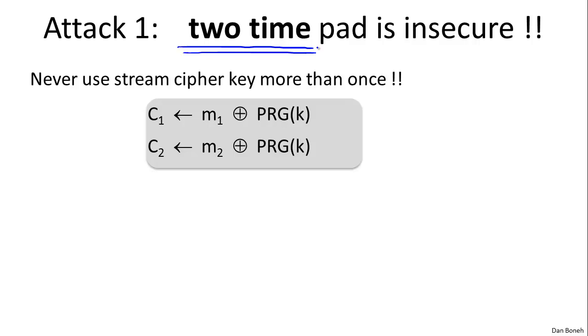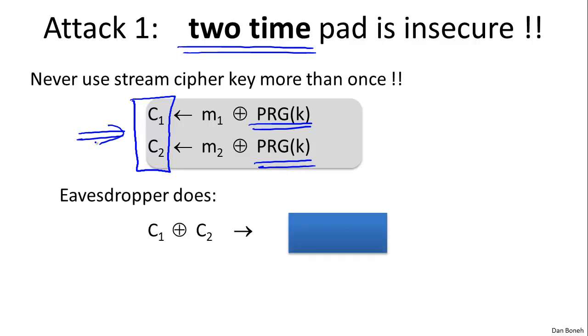Here we have 2 messages, M1 and M2, that are encrypted using the same pad. The resulting ciphertexts, C1 and C2, are encryptions of these messages, but both are encrypted using the same pad. Now suppose an eavesdropper intercepts C1 and C2. The natural thing for the eavesdropper to do is compute the XOR of C1 and C2, and what does he get when he computes this XOR?